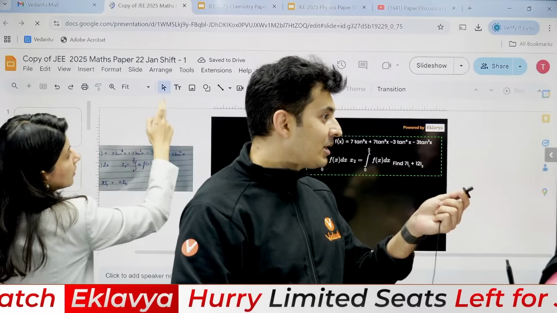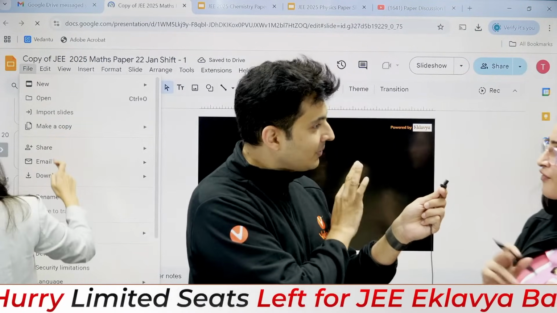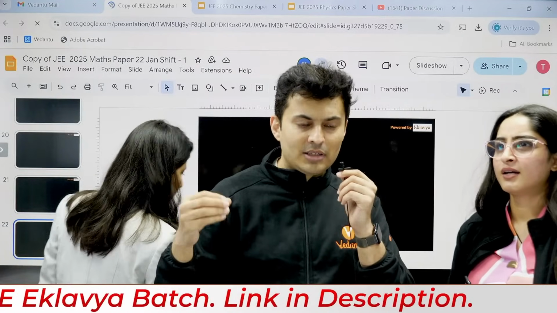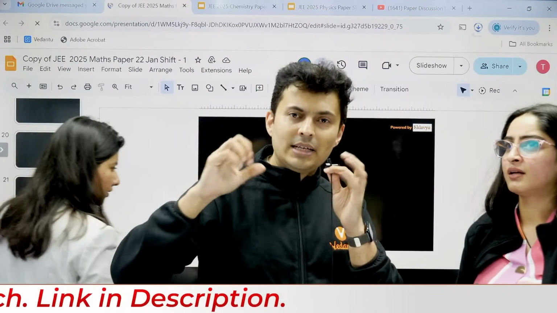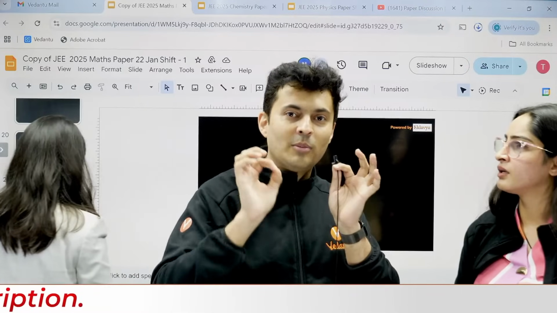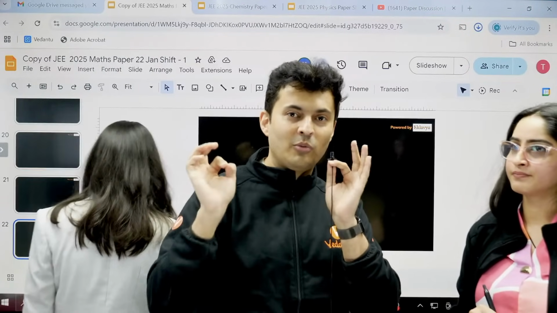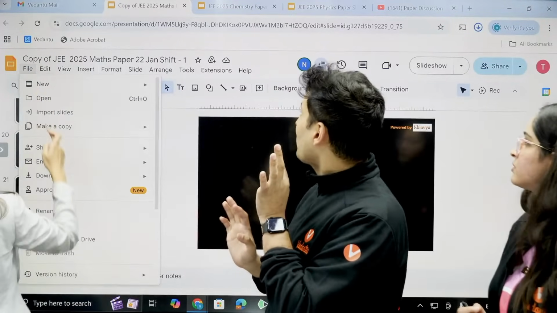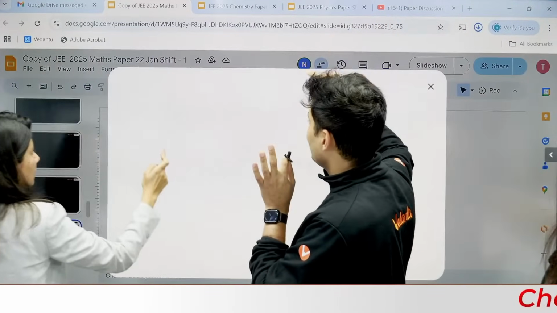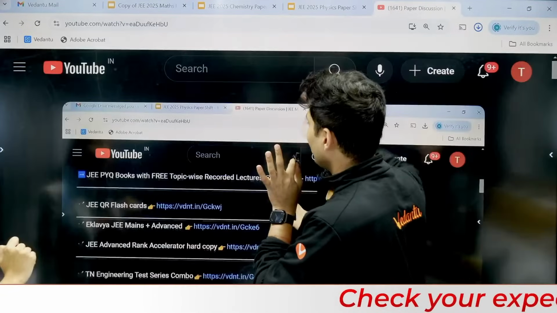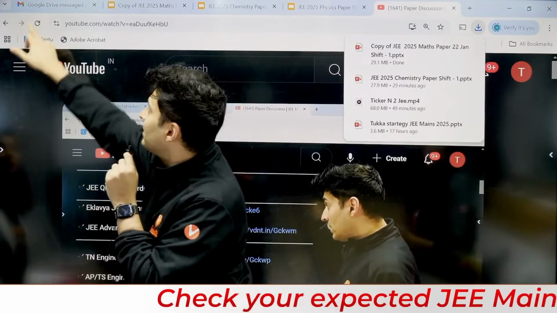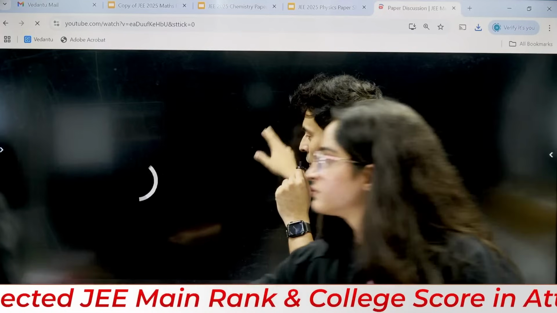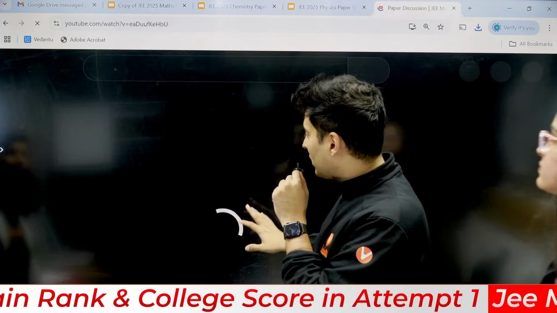It is also there in chemistry, ma'am. I did the exact same question structure here, in structure of atom, a direct wavelength question. And there was one more question, I don't remember now. These questions are coming directly from our predictor series, from our mock tests, which we have done in the last couple of weeks. So if you have still not seen it, you should check it out, my dear students. The links are there in the description box, and that will open up all those predictor mock tests as well.